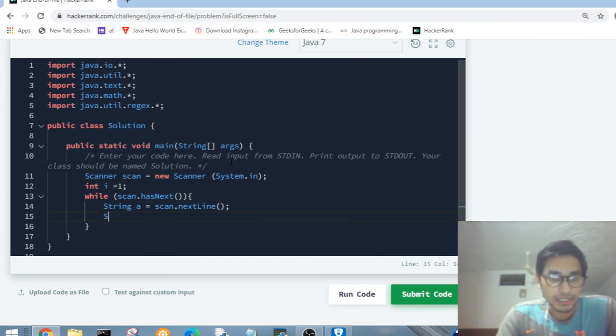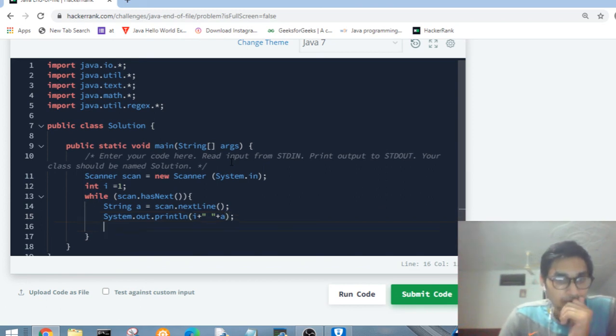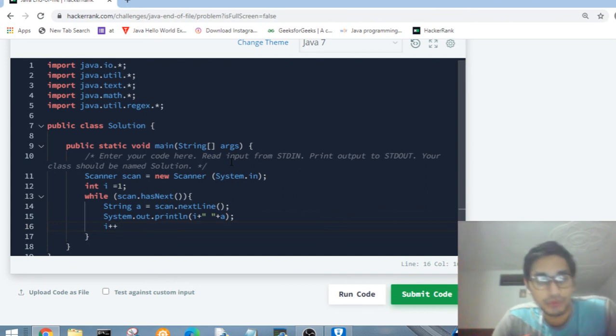Now I will print it with System.out.println. I forgot the print command, but let me complete it. The first value will be i, plus a space, plus the input. That's it. But I have to increase the value of i every time there is an input. Okay, so I think I am done here.